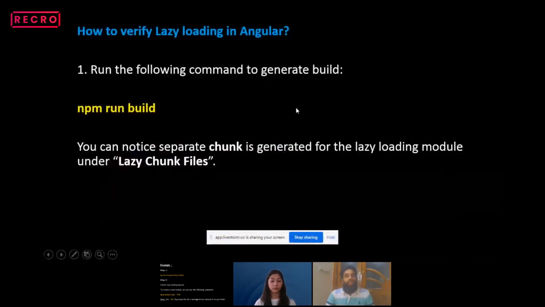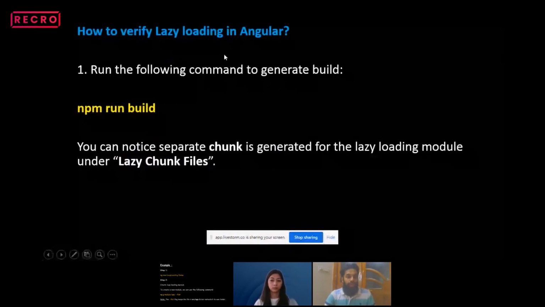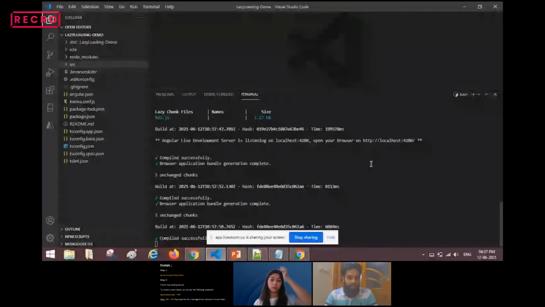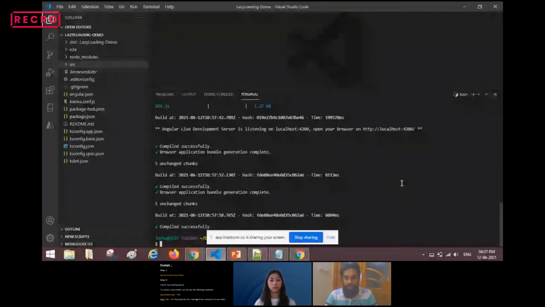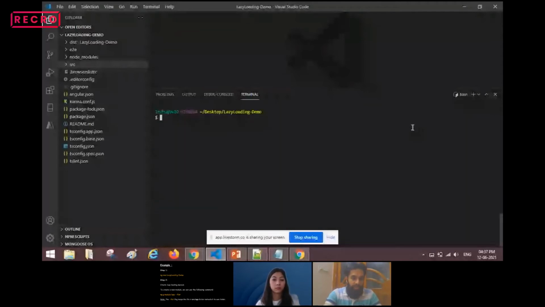Now it's time to verify our lazy loading implementation. We have to verify whether we have successfully implemented lazy loading in our project or not. In this case, what I will suggest is to stop the console and run the npm run build command.